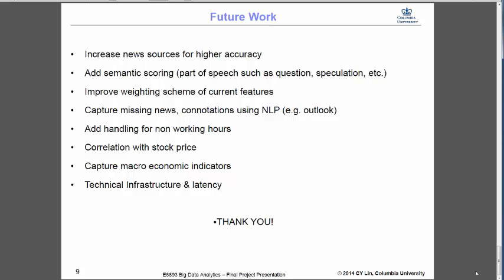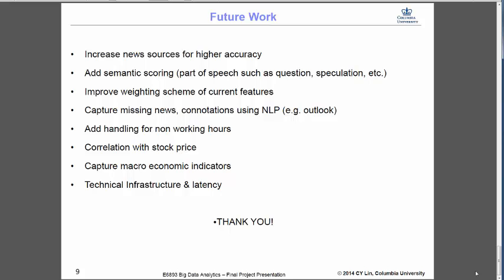So there are a lot of things that we can do as part of future work. Some of these things are, as I mentioned, context sensitive information. We don't have any mechanism to capture that. And also semantic scoring, for example, if it is a speculation or a question that is being asked rather than a fact that has been stated, then we don't really handle that well right now.